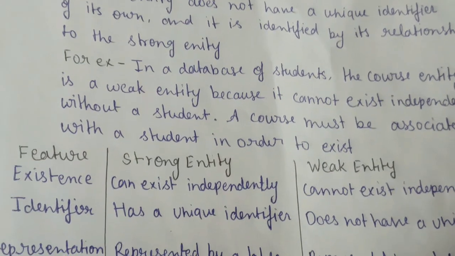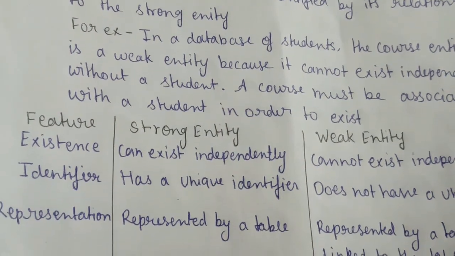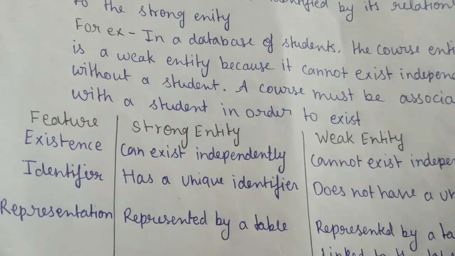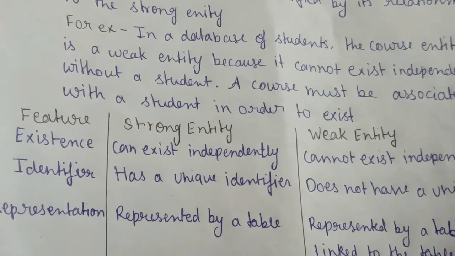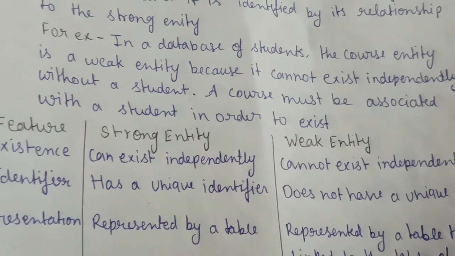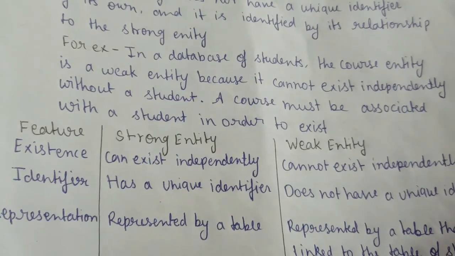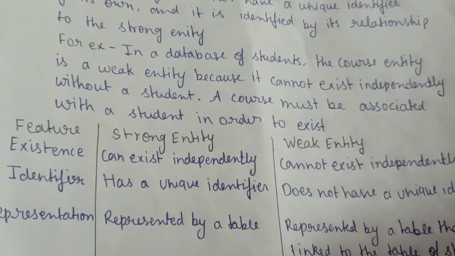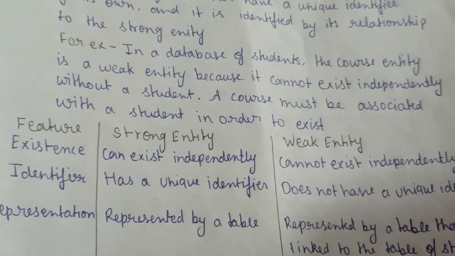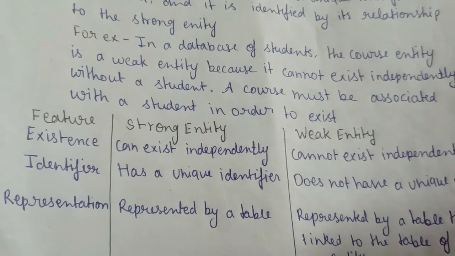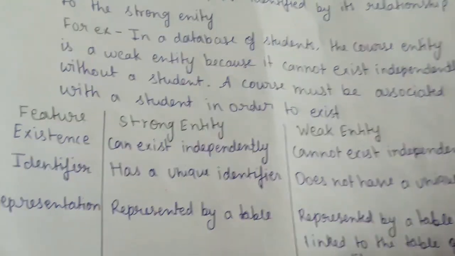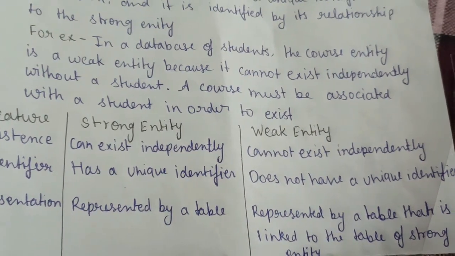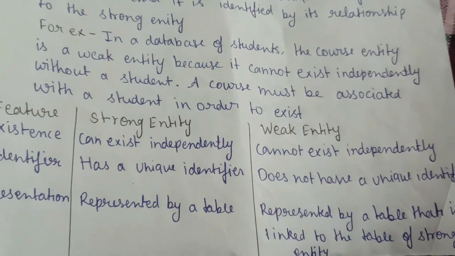Here is the comparison of strong and weak entity. First is the existence. A strong entity can exist independently. On the other hand, a weak entity cannot exist independently. Second is the identifier. A strong entity has a unique identifier, but a weak entity does not have a unique identifier. And the third feature is representation. A strong entity is represented by a table. A weak entity is represented by a table that is linked to the table of the strong entity.